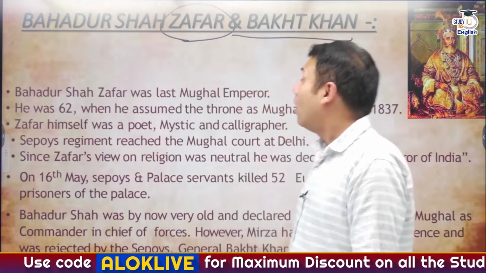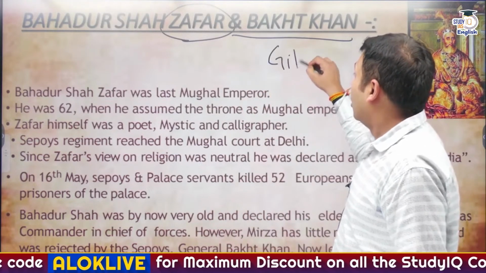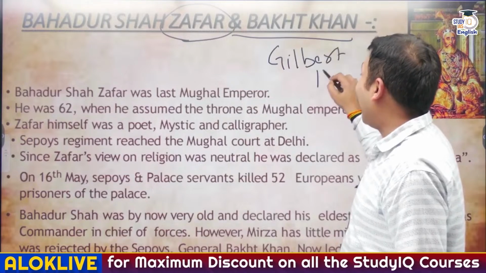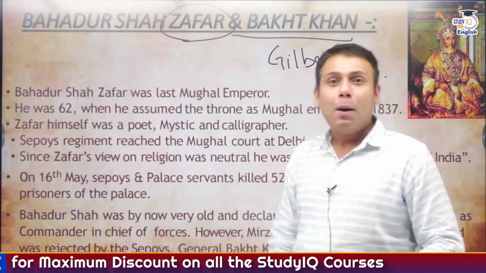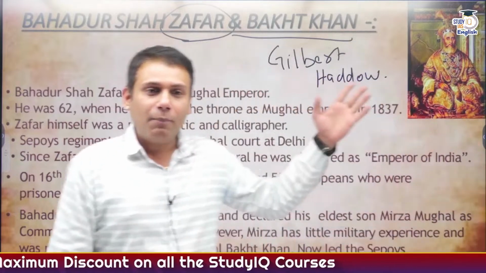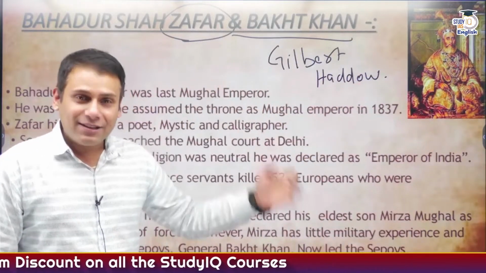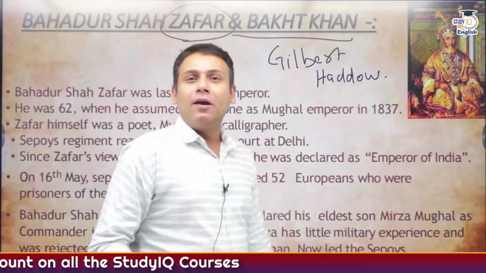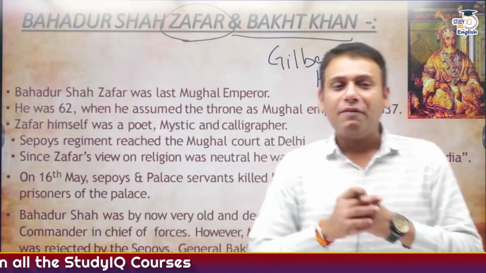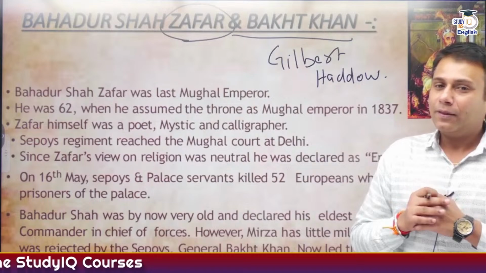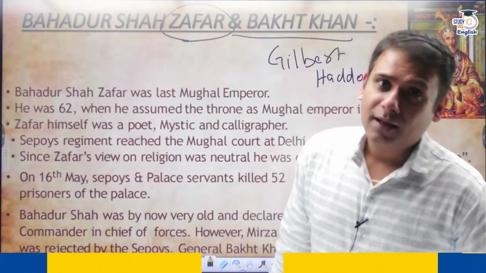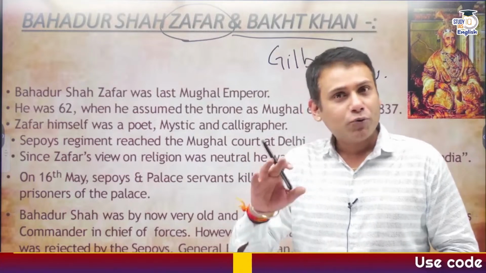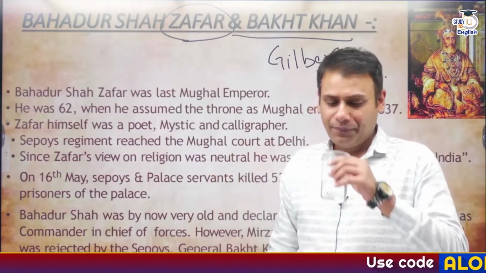And this was also observed by another person, whose name was Dr. Gilbert Hadow. So there were two people who observed this, Mark Thornhill and Dr. Gilbert Hadow. Hence, red lotus and chapati became the symbol for the Revolt of 1857. Correct? So now let's understand the role of Bahadur Shah Zafar in the Revolt of 1857. Hope the points are clear till here, guys.